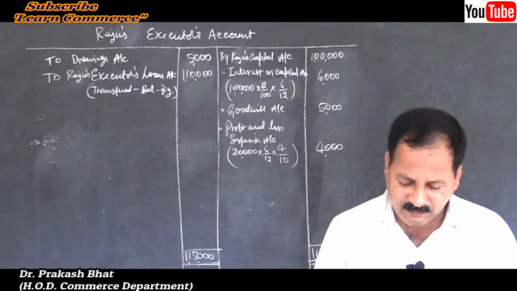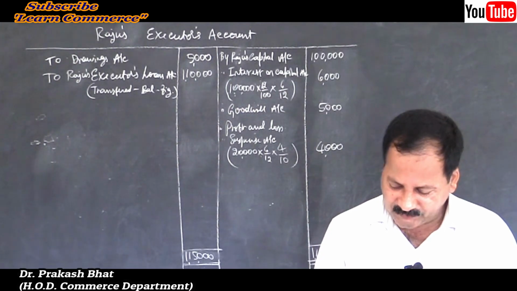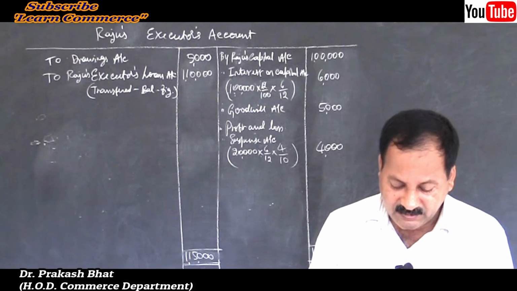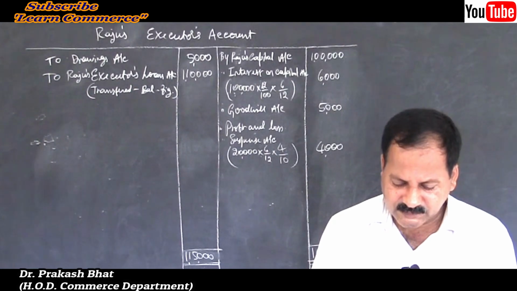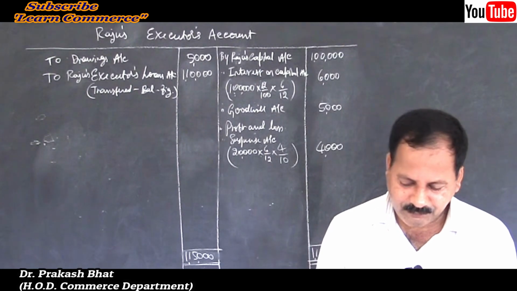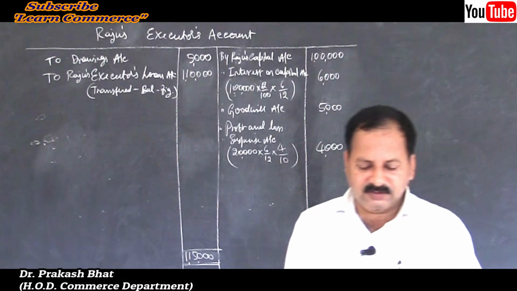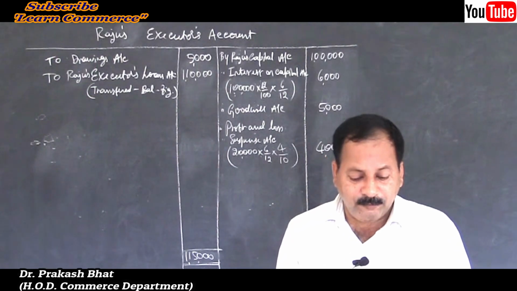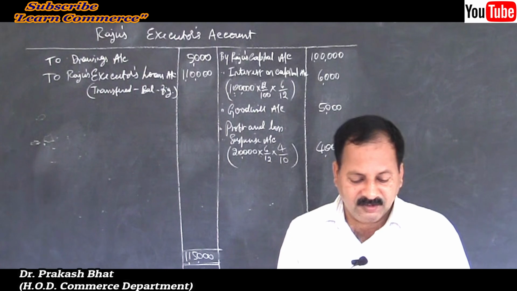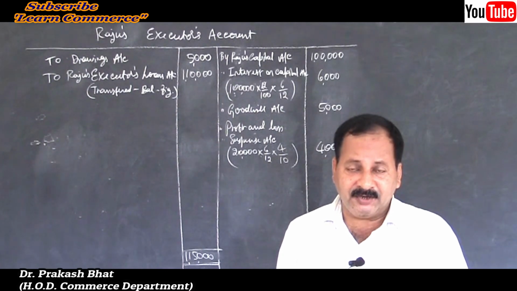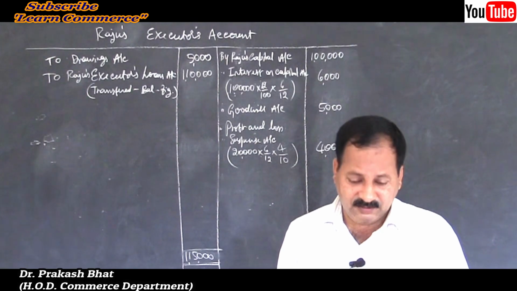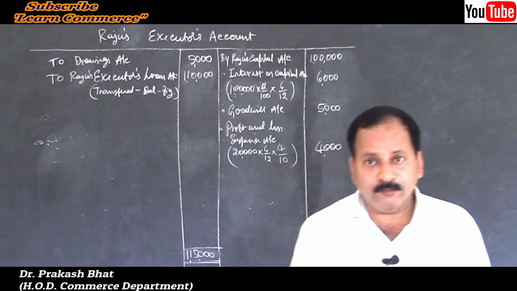I'll take up Puneet, Pankaj and Prakash next problem in the next class. You just solve this problem, problem number 5, that is Raju, Ravi and Rupa. Solve this problem and submit it on time. Okay. Thank you for watching this video.